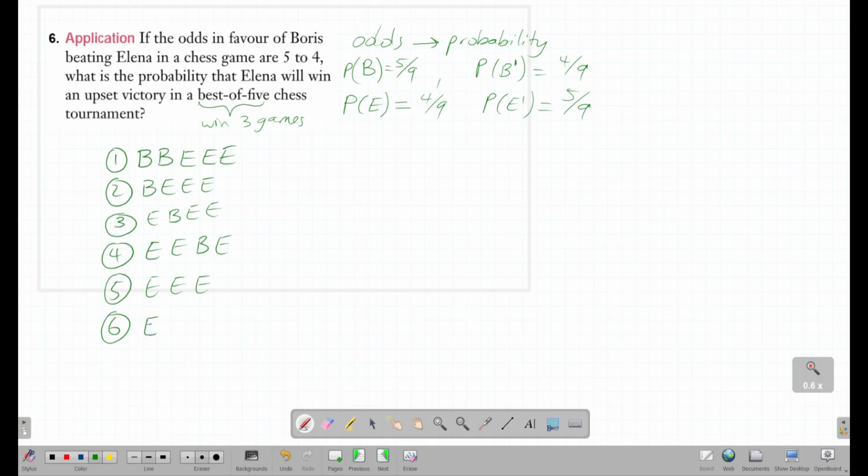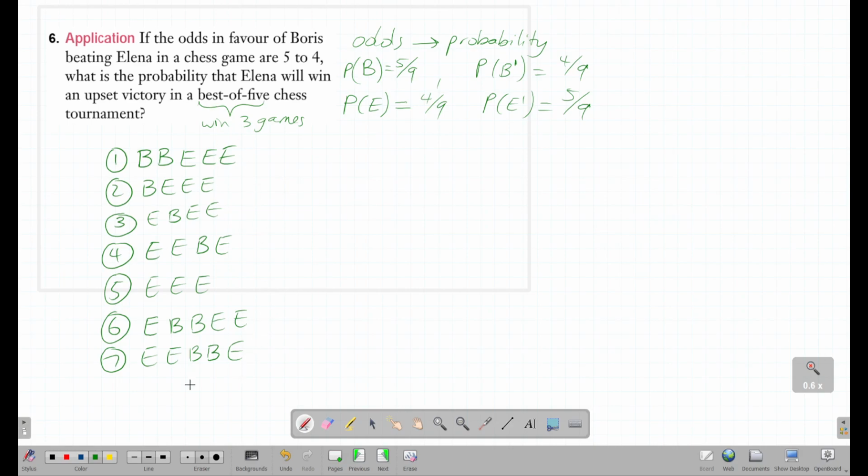We could do Elena wins the first game. Boris takes the next 2 games, and then she wins the last 2 games. We could do Elena wins the first 2, and then Boris wins the next 2, and then Elena wins the final game. And I believe these are all the possibilities.